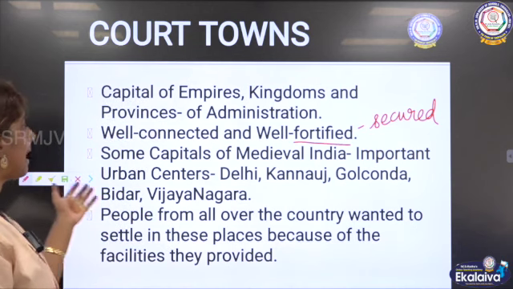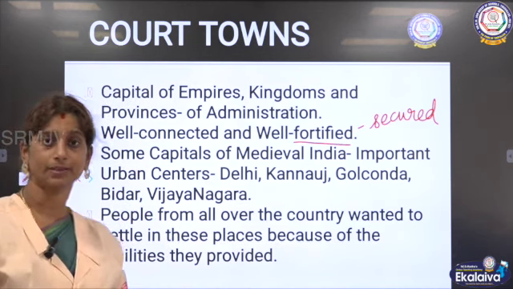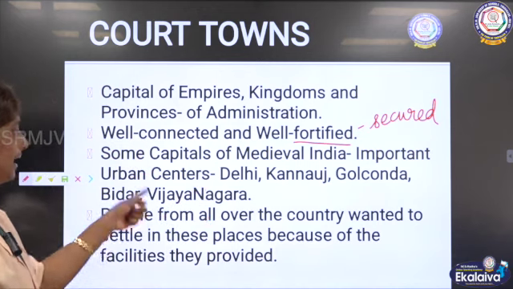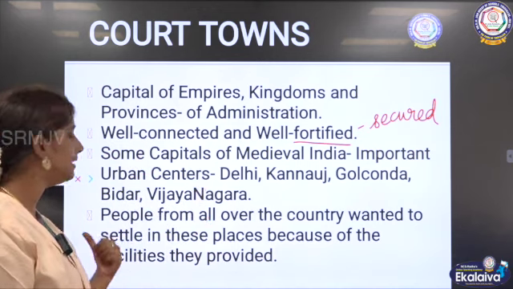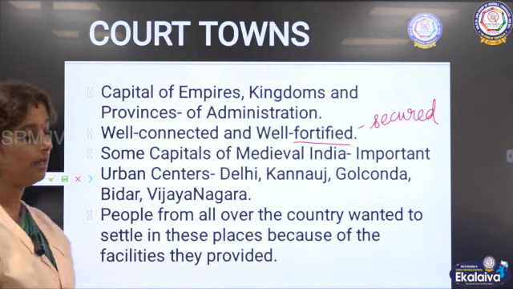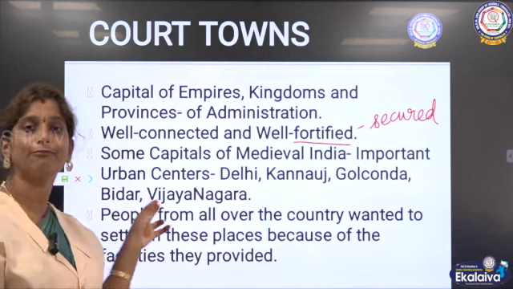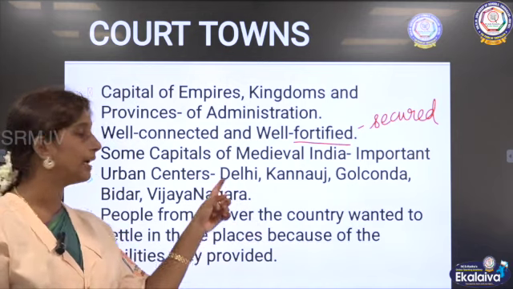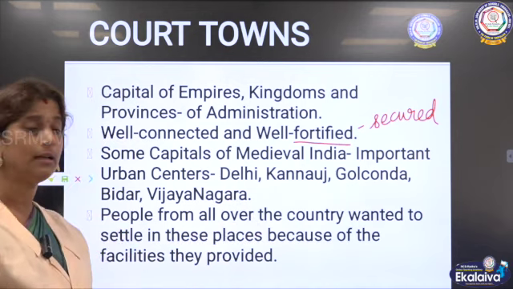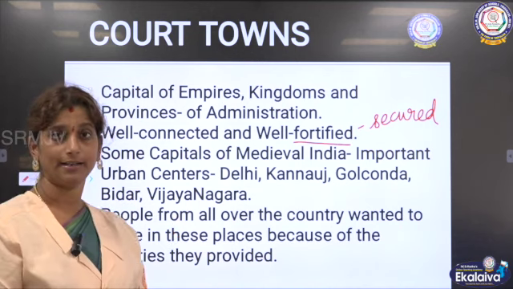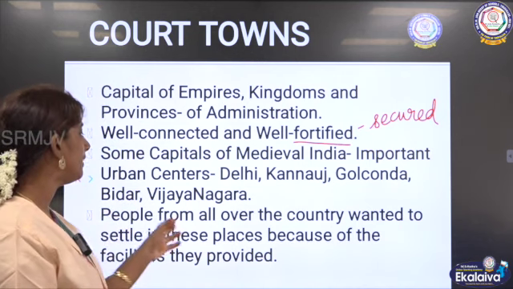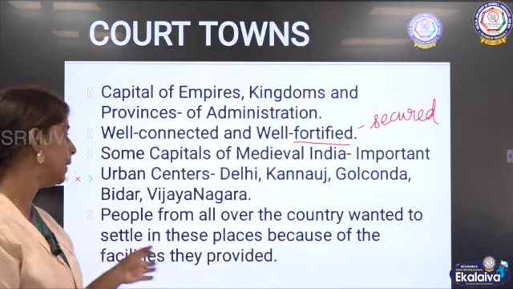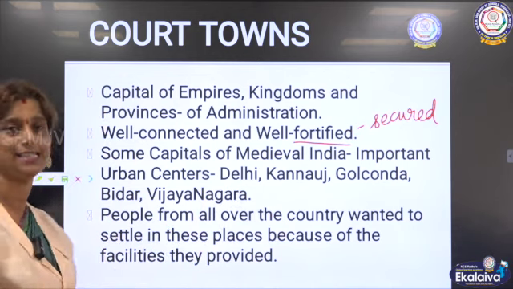Some capitals of medieval India, that is, the important urban centers, are Delhi, Kannauj, Golconda, Bidar and Vijayanagara. So these are the 5 important capitals, right? People from all over the country wanted to settle in these places because of the facilities they provided.